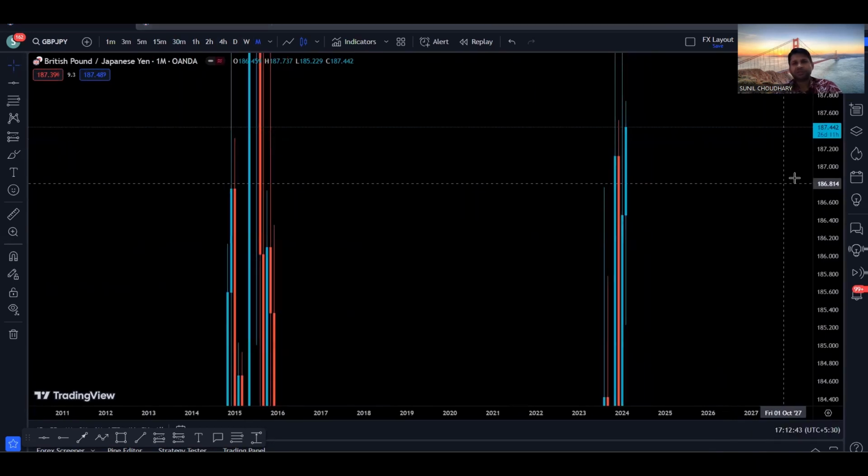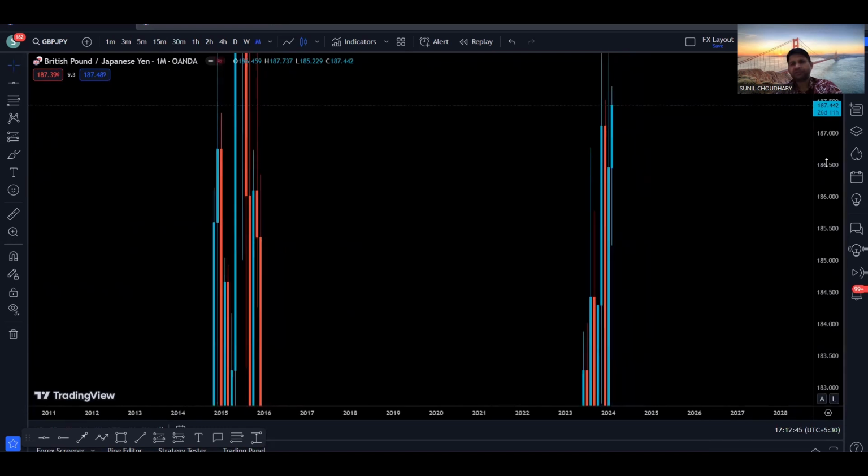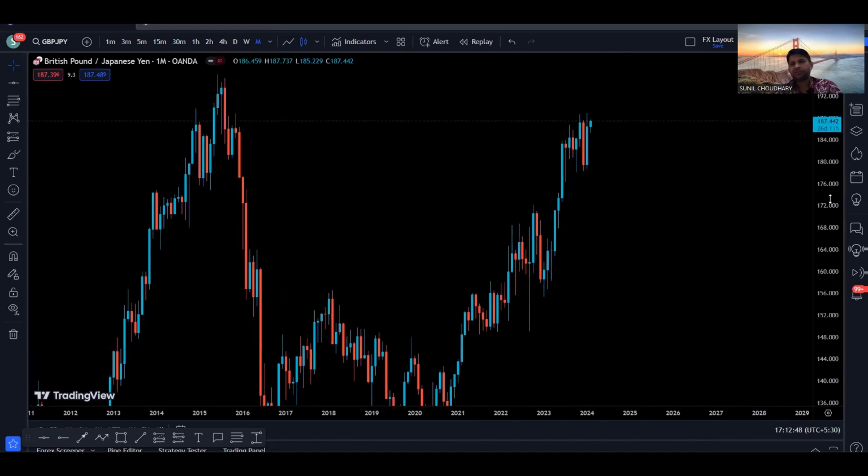So now we are on the GJ monthly time frame, and as we can see the price is very much bullish on the GJ monthly time frame as we are making higher highs and higher lows.